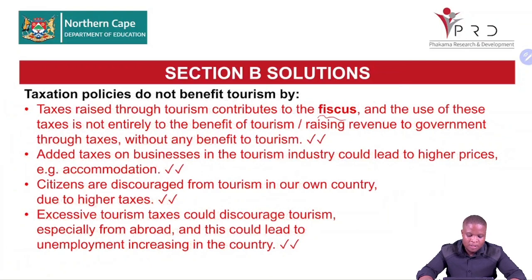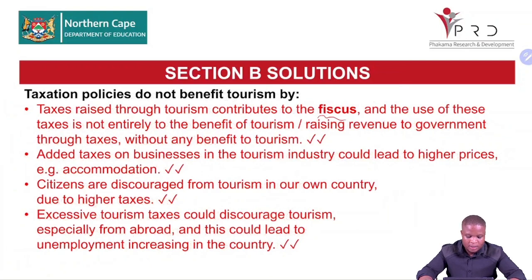Added taxes on businesses in tourism industry could lead to higher prices. And if there are higher prices, the demand will be less. So tourism industry, businesses in the tourism sector, they will be affected negatively. Citizens are discouraged from tourism in our own country due to higher taxes. We may not travel also domestically because the tax is too high.